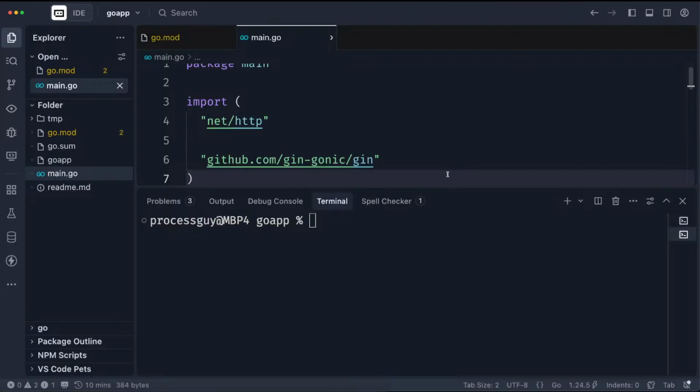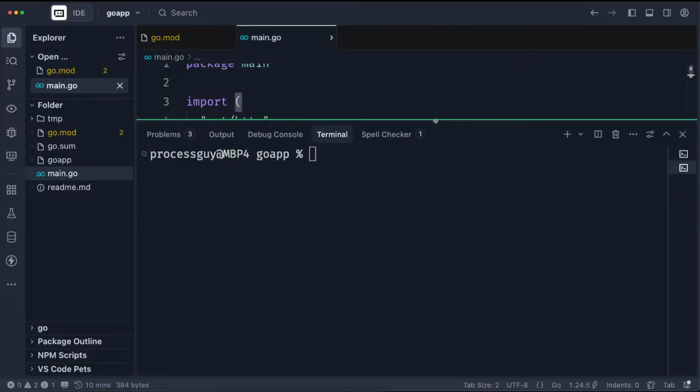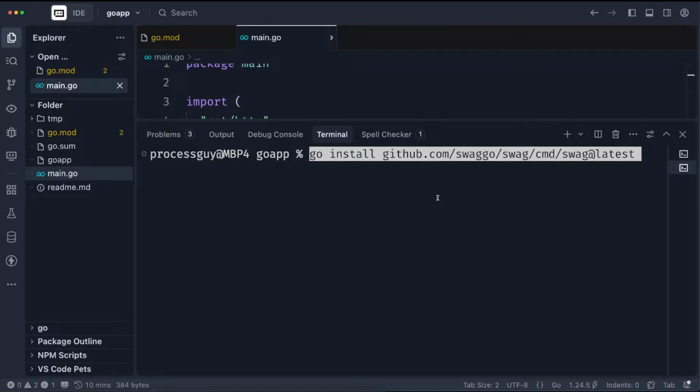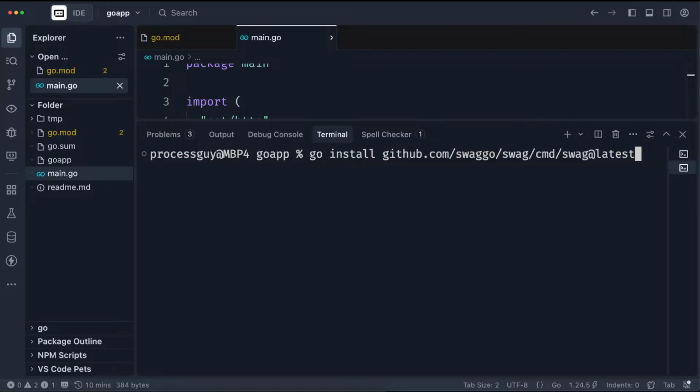We don't need to install it every time we need it. We just install it once, and then it works everywhere in your program. So the first thing is to install Swaggo, and we use the global install. So you do go install, this Swaggo swag.